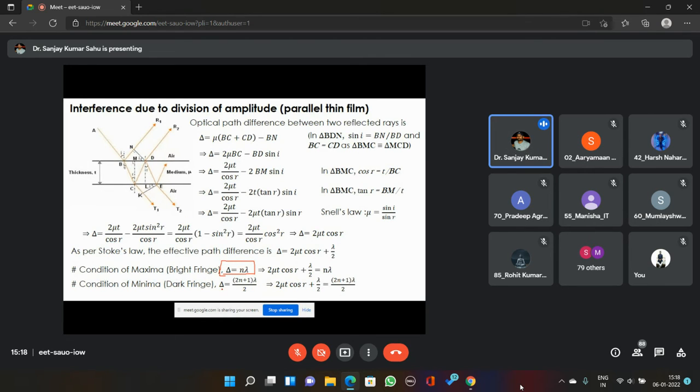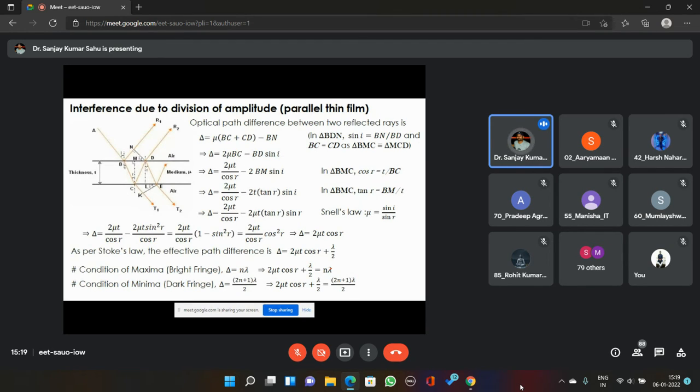If you substitute the value of delta over here, 2 mu t cos r plus lambda by 2 equals 2n plus 1 lambda by 2, where the values of n go from 0, 1, 2, 3 like that. These are the conditions of maxima and minima. This shows that those values of r, those values of angle of refraction, if you are considering lambda is constant, lambda is not varying.